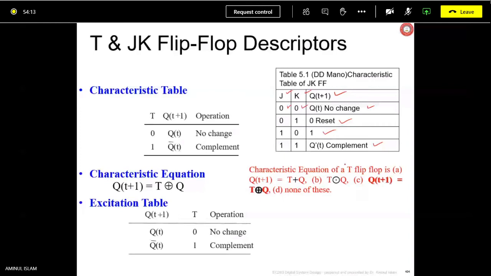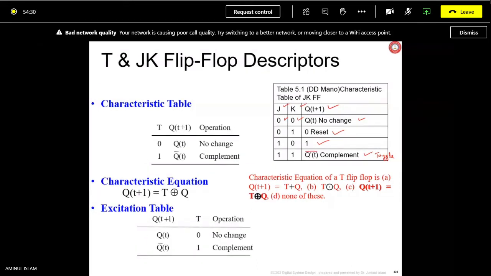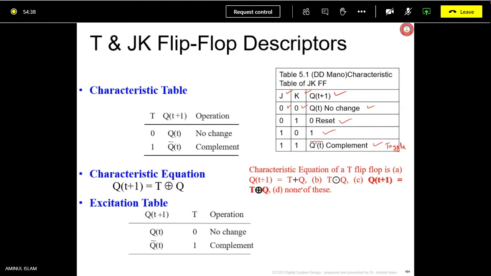The output will be toggling. If Q was 0, now it will be 1; if Q was 1, next time Q will be 0.